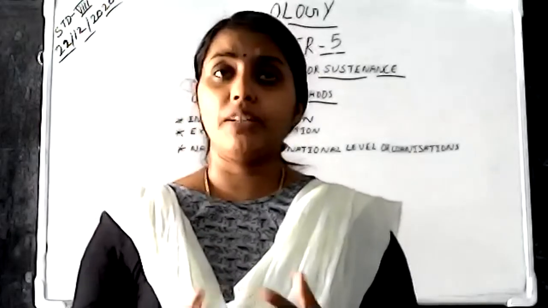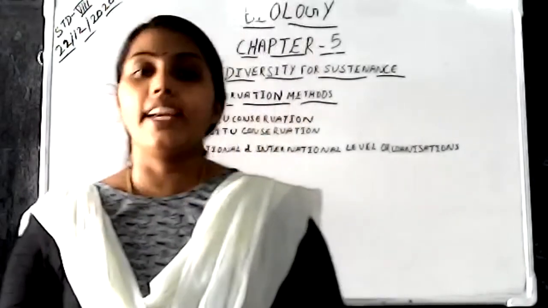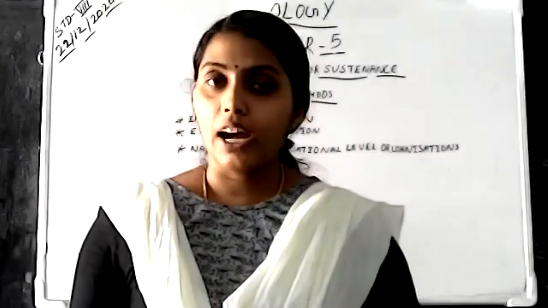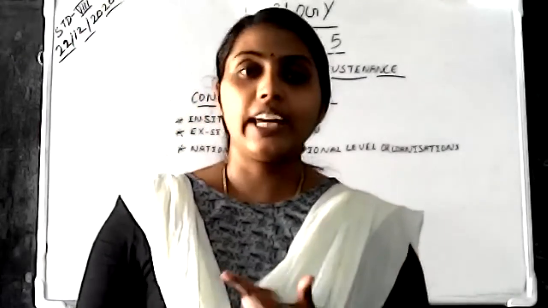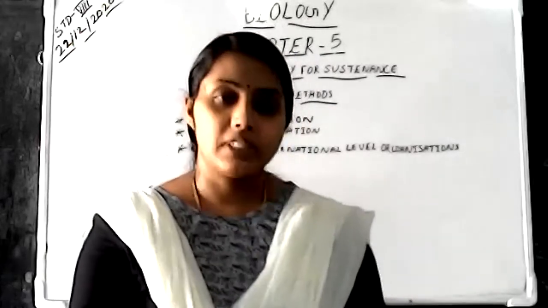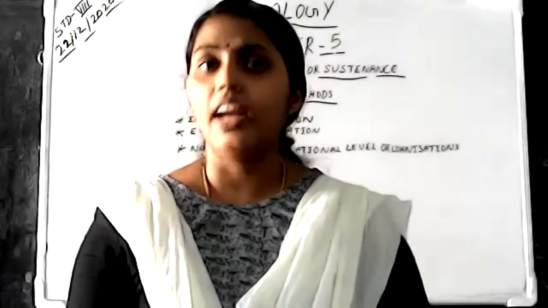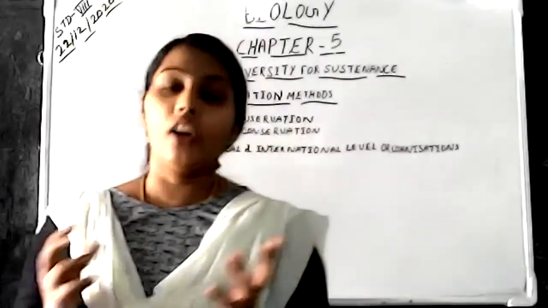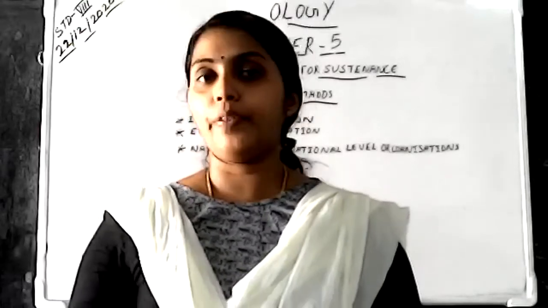So once more, I am repeating for you. There are two conservation methods, that is the in situ conservation method and the ex situ conservation method. In the in situ conservation method come the national park, then biosphere reserves, then sacred groves, ecological hotspots, wildlife sanctuary and community reserve. All this comes under the heading in situ conservation method, because in all these methods the organism is protected in its habitat itself. Is it clear for you?